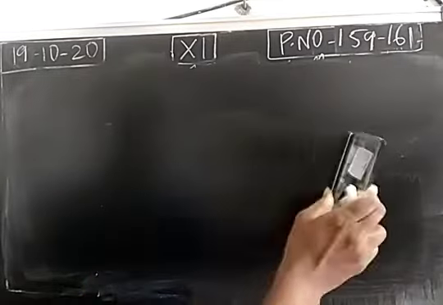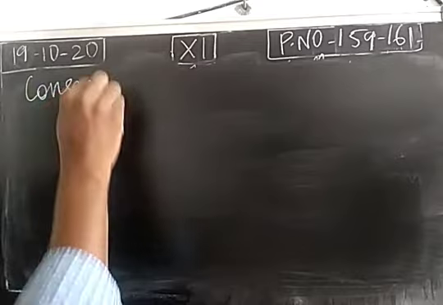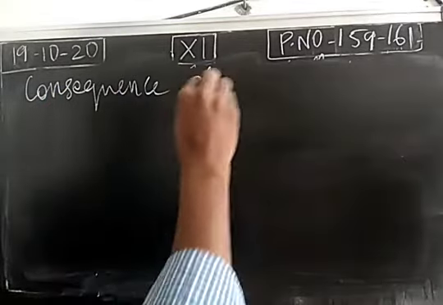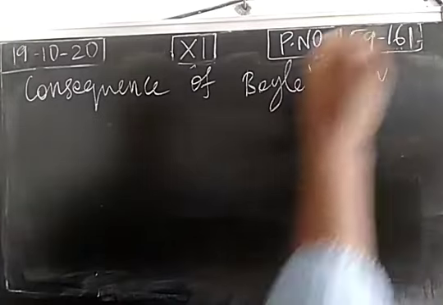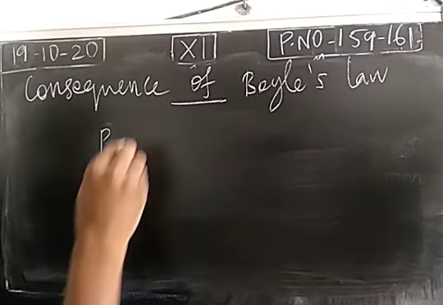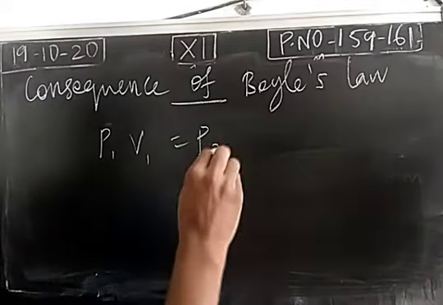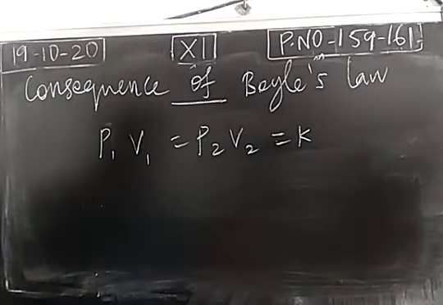Next, the consequence of Boyle's law. So using Boyle's law, what is the application? What is the another factor we are going to derive? So P1 V1 is equal to P2 V2 is equal to K. So this is the mathematical expression of Boyle's law for a gas at two different pressures and volumes at constant temperature.